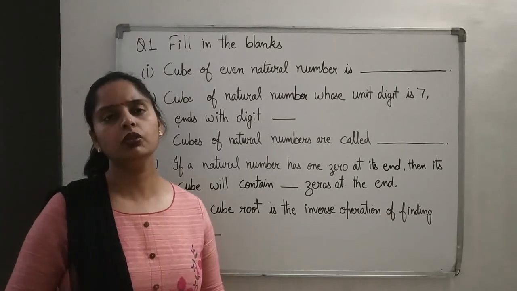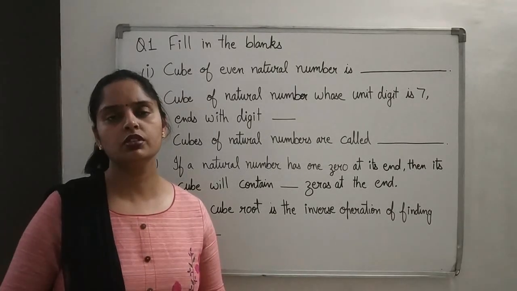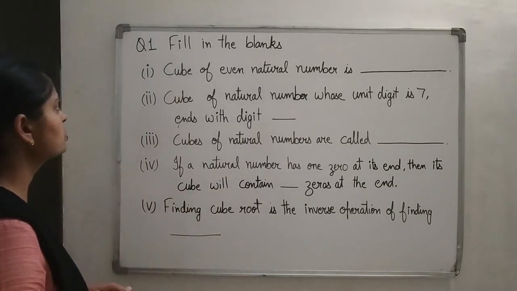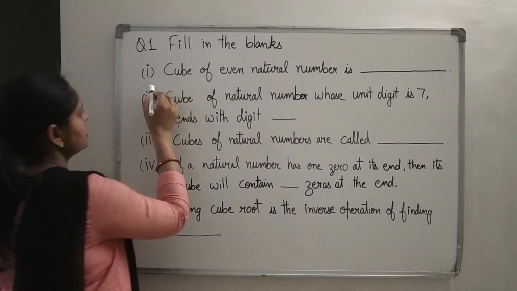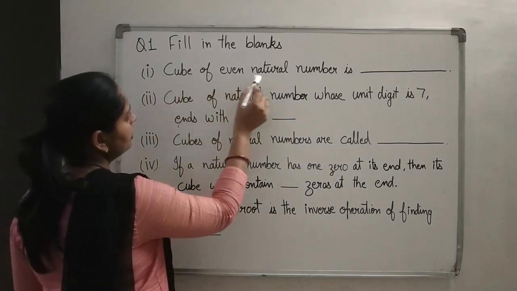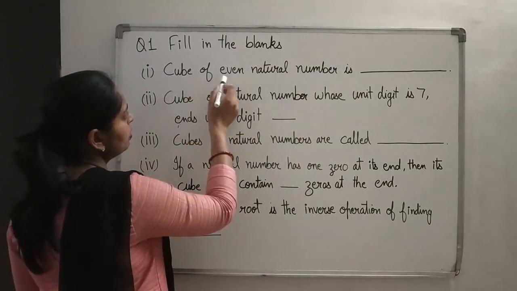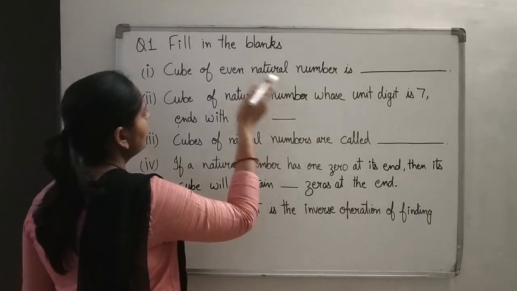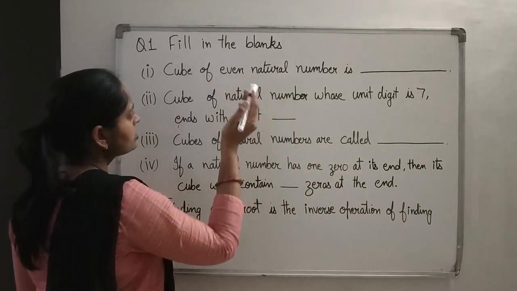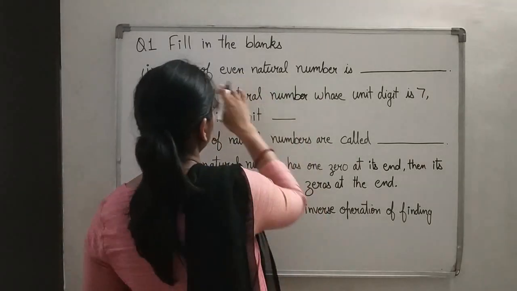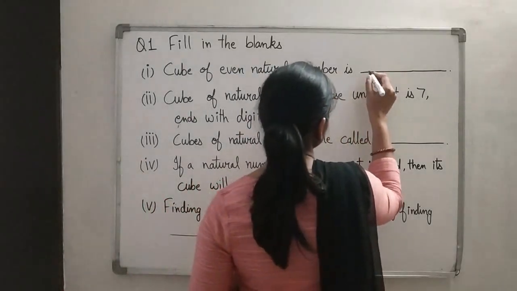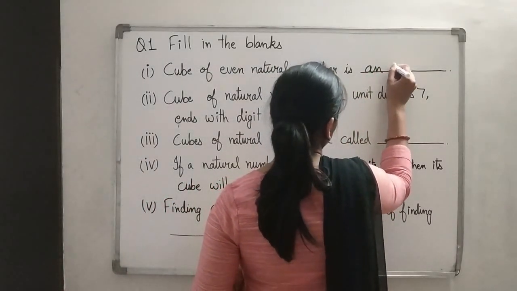Students, today we'll do mental maths and MCQs and all those questions. See the first question. Fill in the blanks. First part: Cube of even natural number is dash. We have done with the property: cube of even natural number is even and cube of odd natural number is odd. So here what will come? Cube of even natural number is an even number.